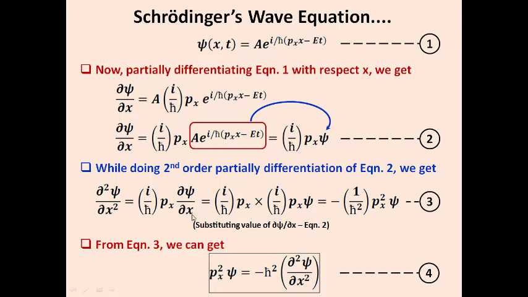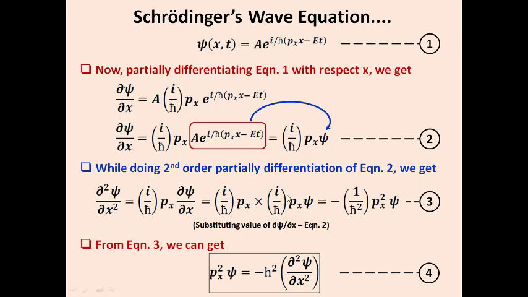Now we substitute the value of dou psi by dou x from equation number 2, so I get i by h cross times p into psi as it is. If I go for manipulation, I get i squared divided by h cross squared p squared psi.